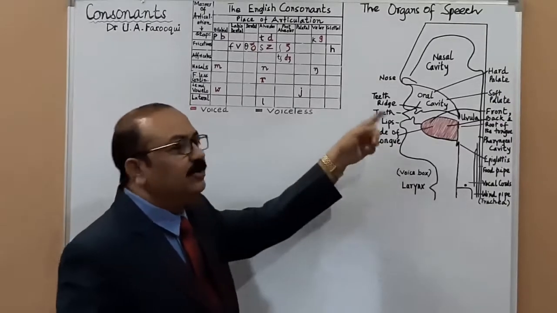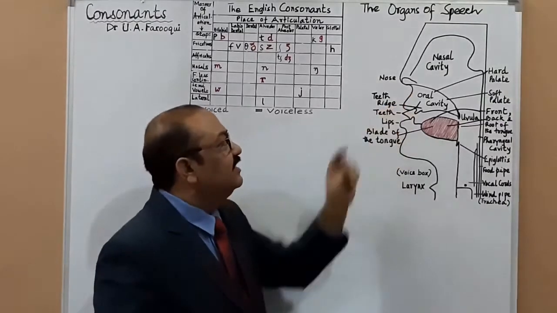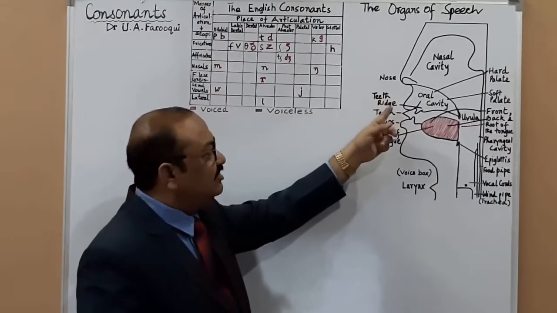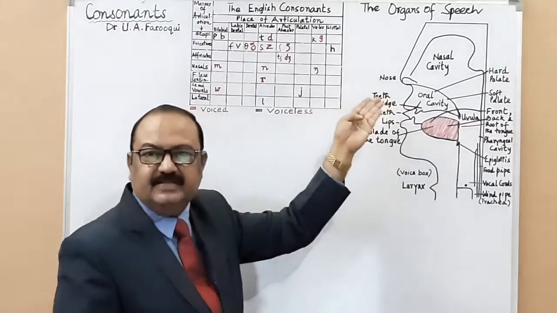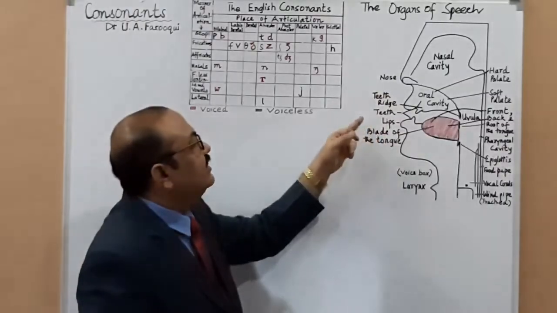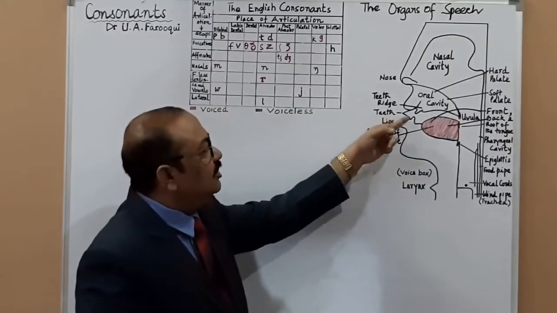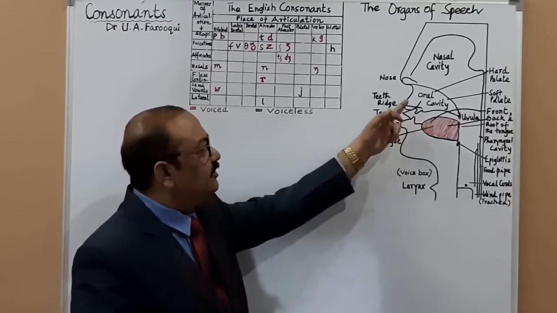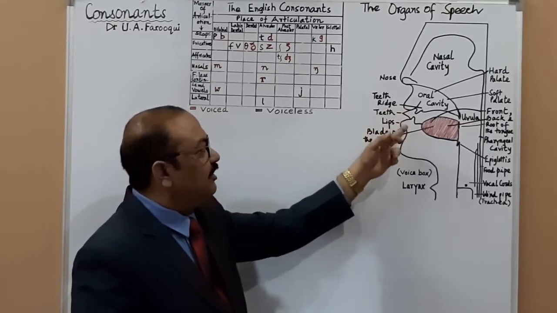Here, as you can see, I hope everybody can see, this is the nasal cavity over there. Then this is the nose, this is the teeth ridge, which is also called the alveolar ridge. And then you have teeth here, this conical portion which is protruding. And here you have lips, okay, a pair of lips, upper and lower lip.